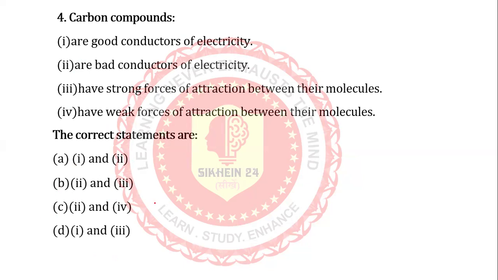C. 2 and 4 correct. D. 1 and 3 correct. So which is the correct answer? You can choose here and tick it. Let's see the answer. Answer C, 2 and 4. Carbon compounds are bad conductors of electricity and have weak forces of attraction between their molecules.